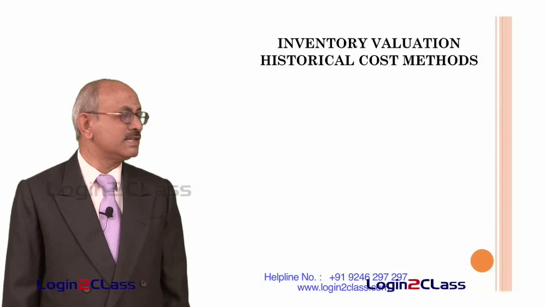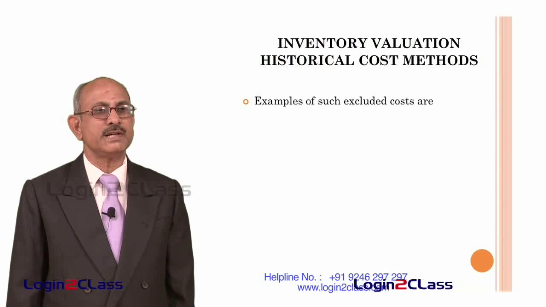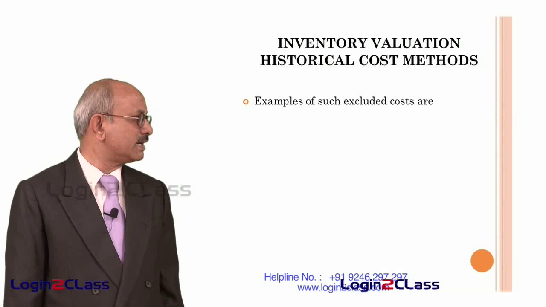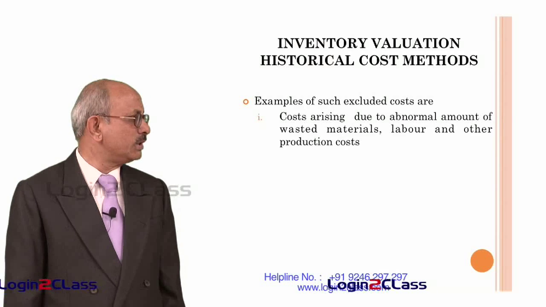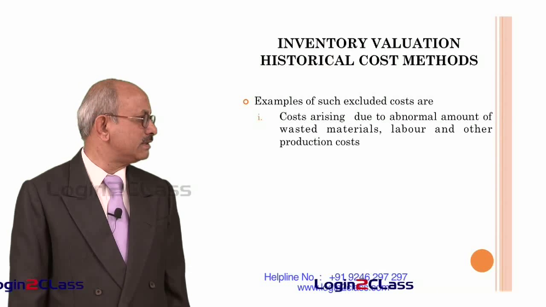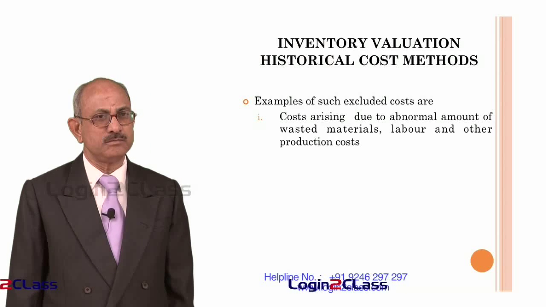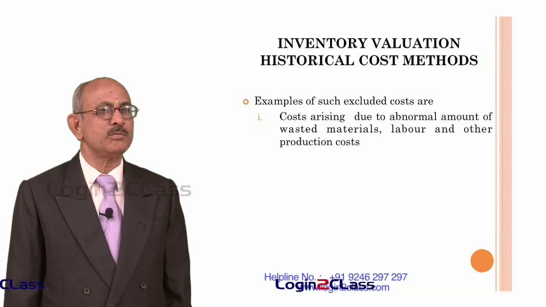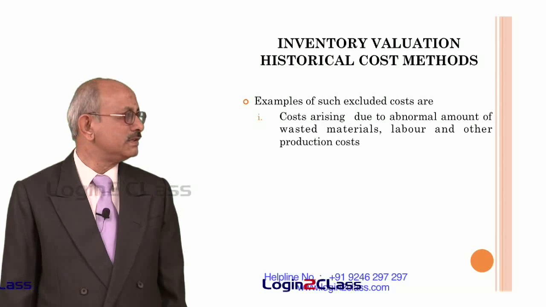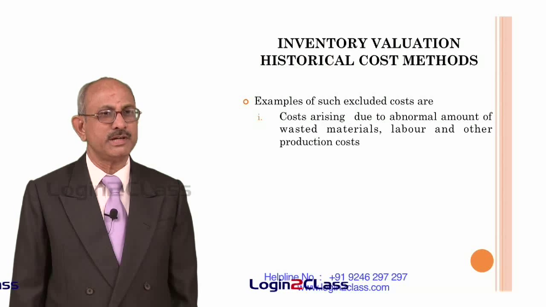Examples of such excluded costs, that means those costs which cannot be included in the cost of inventories, are costs arising due to abnormal amount of wasted materials, labor and other production costs. If there is an abnormal wastage of materials, then that cost cannot be included in the cost of inventories, that is stated separately.